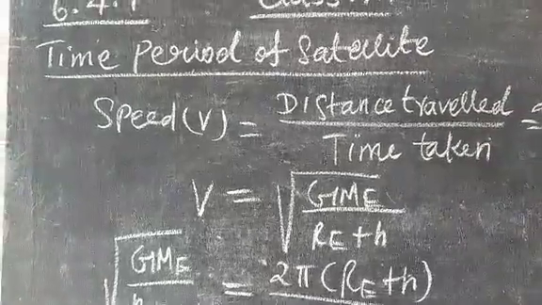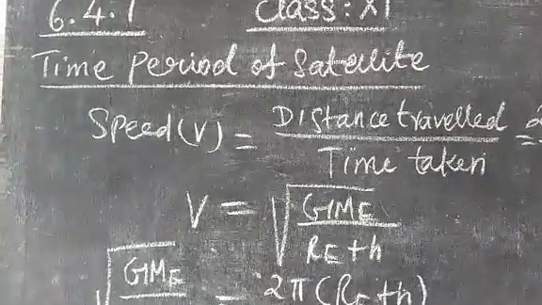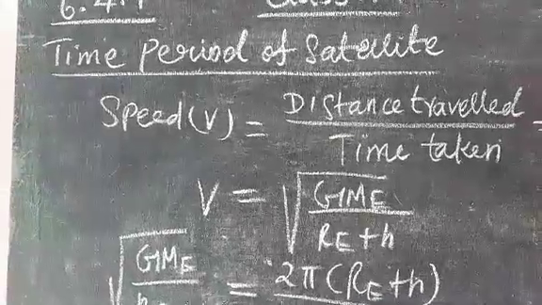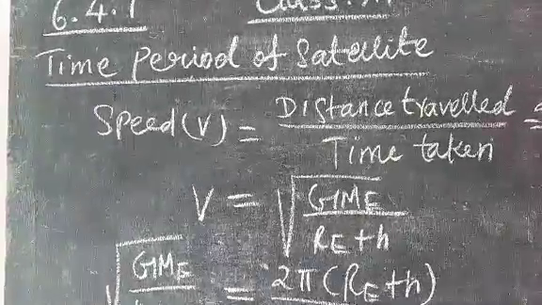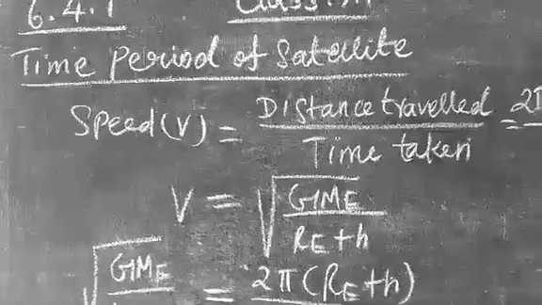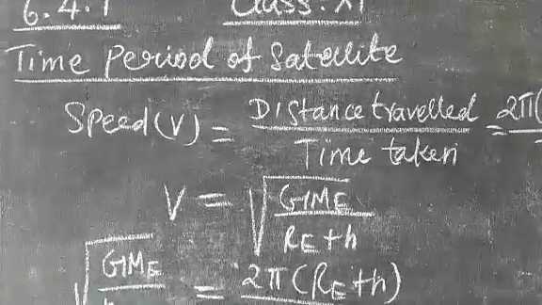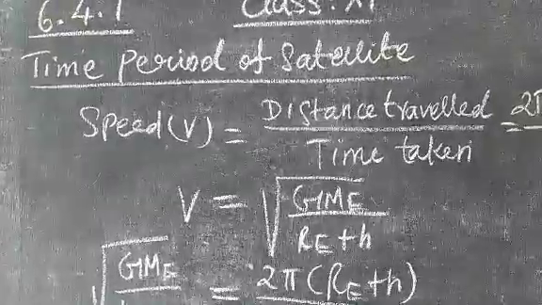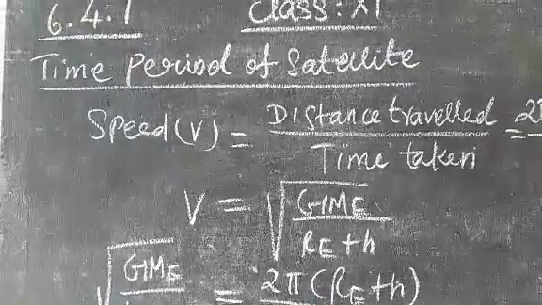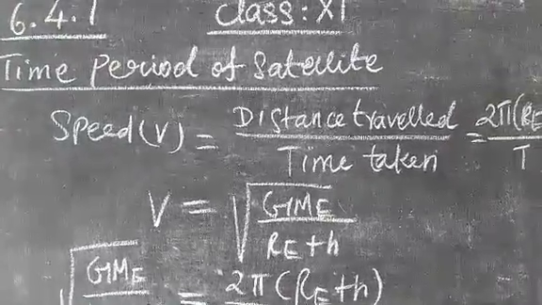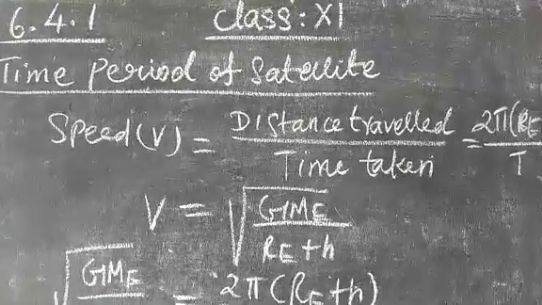Next we are going to discuss the time period of a satellite. The distance covered by a satellite during one rotation is equal to 2 pi (Re plus h). So orbital speed, velocity v, is equal to distance travelled by time taken.